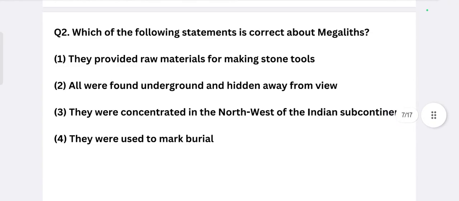The second question: which of the following statements is correct about megaliths? The first option, they provided raw materials for making stone tools. All were found underground and hidden away from view. They were concentrated in the northwest of the Indian subcontinent. They were used to mark burial. Which of these options is related to megaliths? Try to find the answer by pausing the video and then look at the answer.